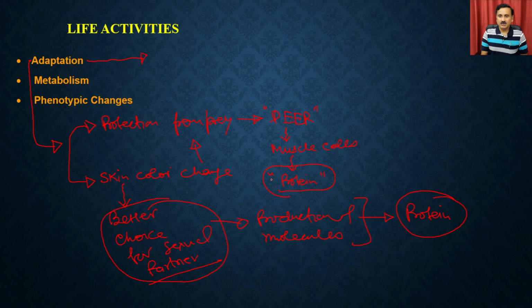So eventually what you see here is that whether we are going with the basic activities like sexual reproduction or running our own metabolism, or whether we are going with specific activities where you require adaptations or phenotypic changes,